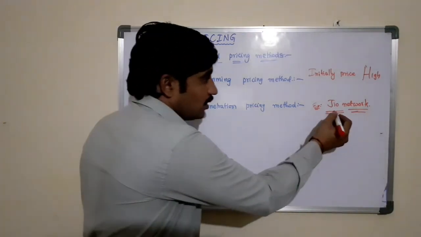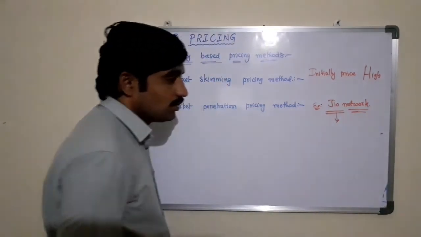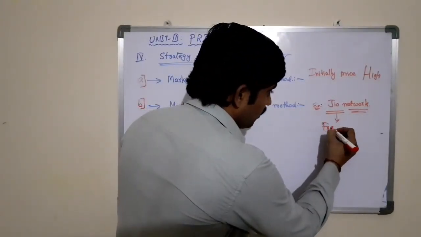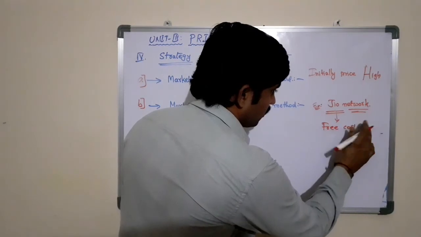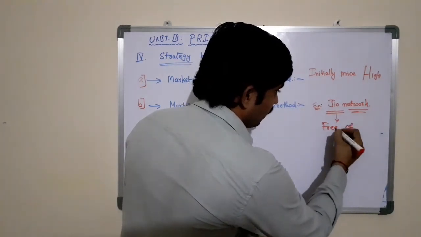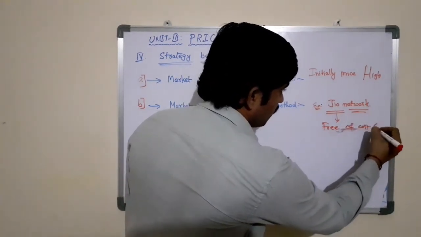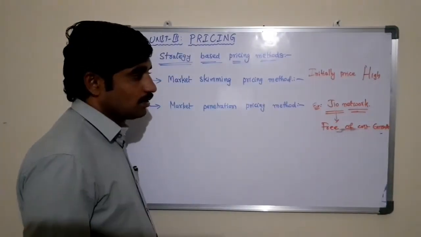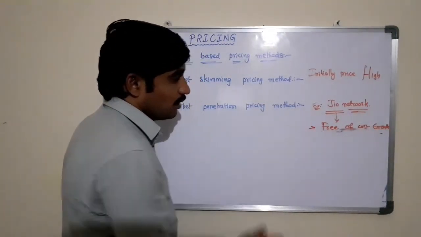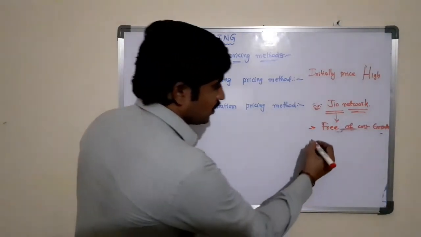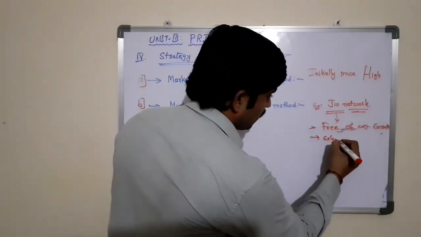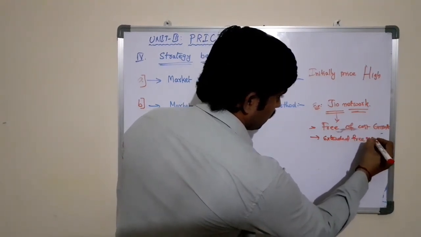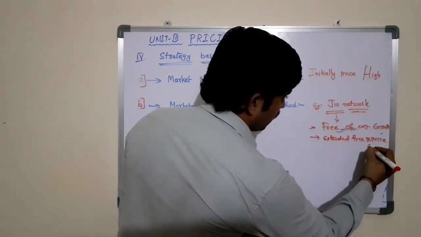So here in the Jio case, at the time of introducing the network in the market, they gave it completely free of cost for 6 months. After 6 months, as they did not achieve the target customers, again they extended the free service